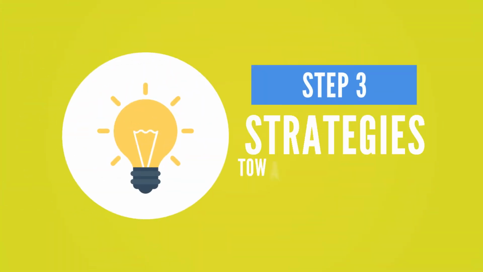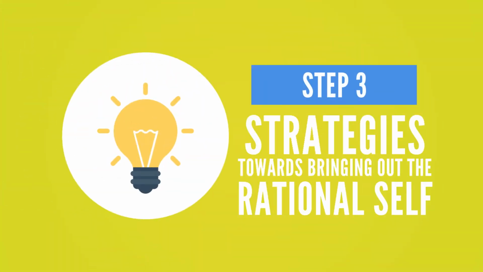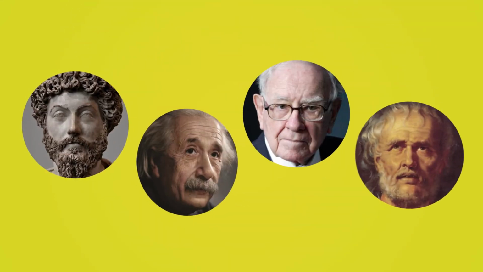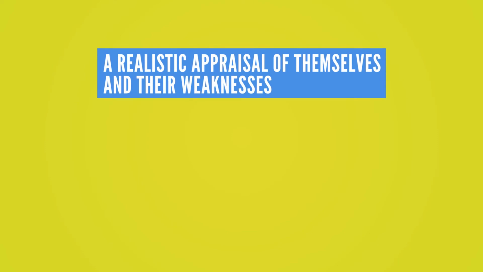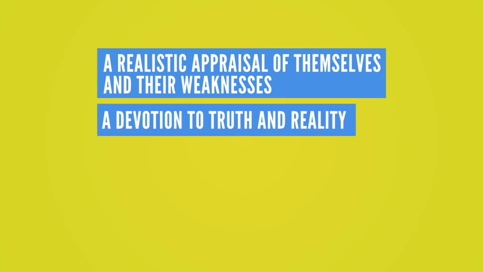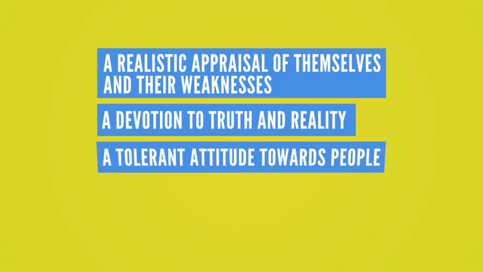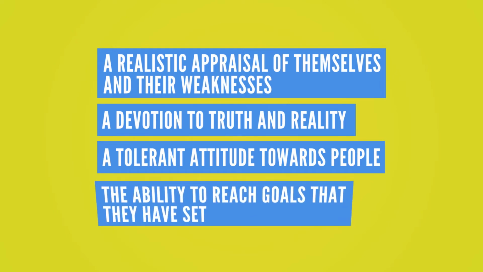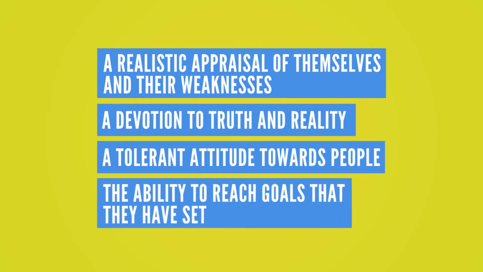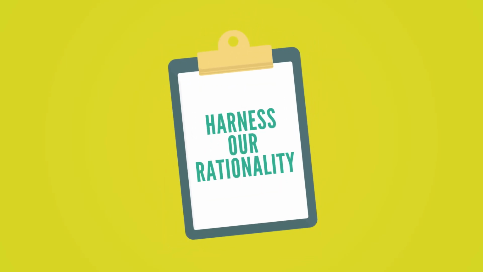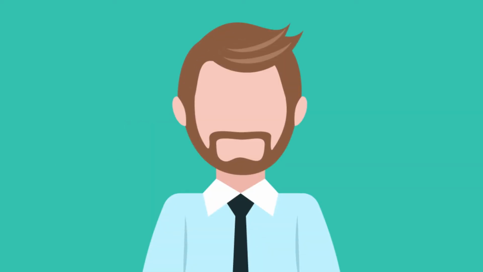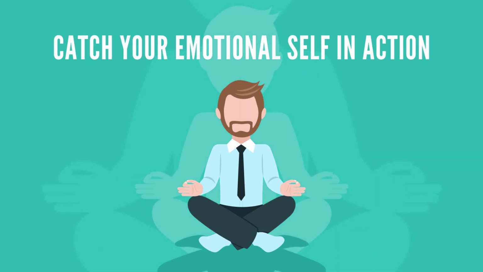Step 3. Strategies towards bringing out the rational self. Rational types throughout history share certain qualities with each other: a realistic appraisal of themselves and their weaknesses, a devotion to truth and reality, a tolerant attitude towards people, and the ability to reach goals that they've set. Here are a few strategies to harness our rationality and develop it further. 1. Know yourself thoroughly. Look inward at yourself and learn how the irrational operates within you. Catch your emotional self in action.